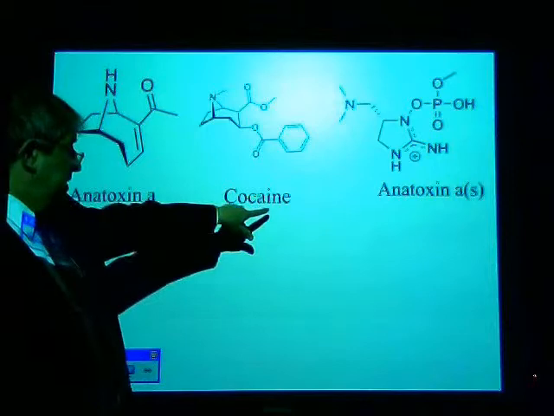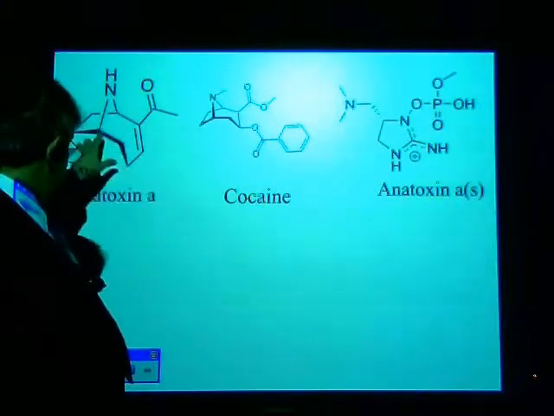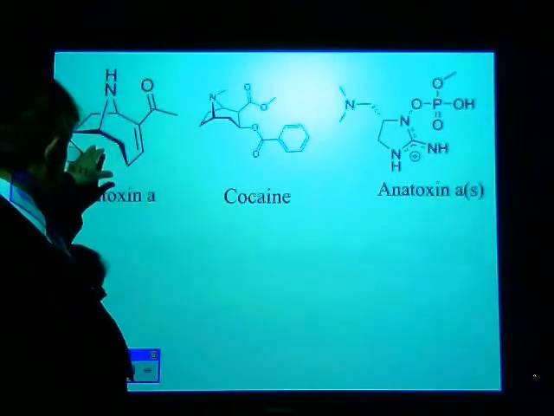I threw cocaine up in here only to show you, because when I saw that structure, I said, you know, that reminded me of something, and I remembered that it was cocaine.